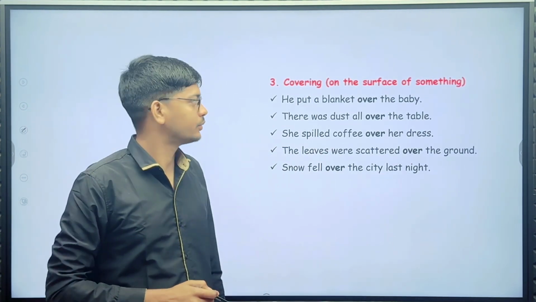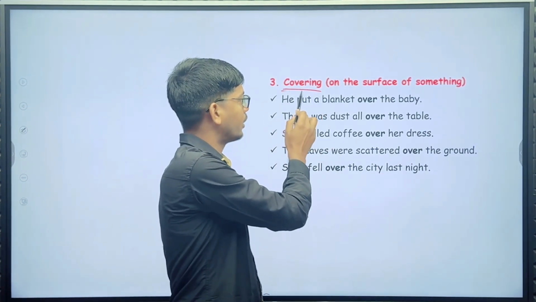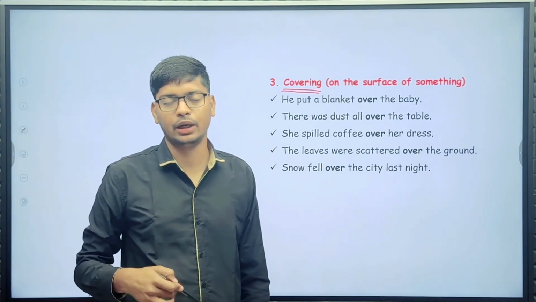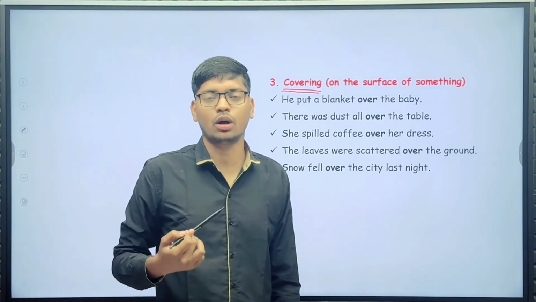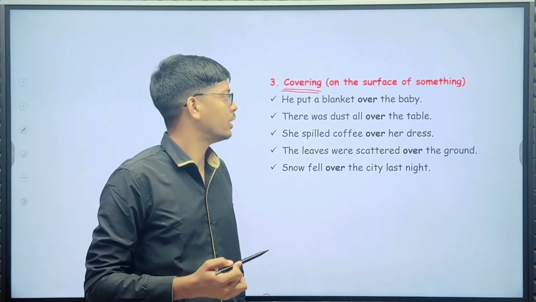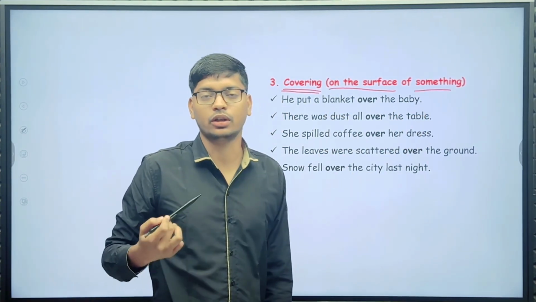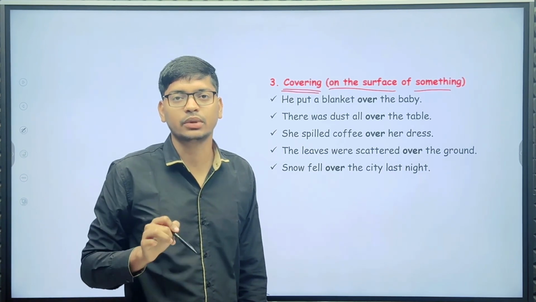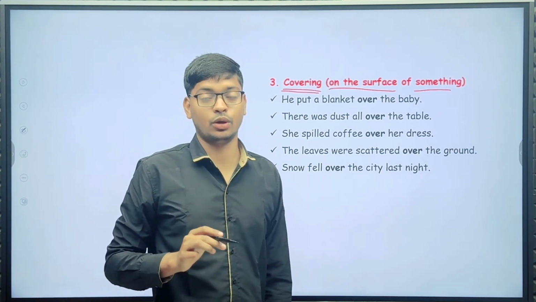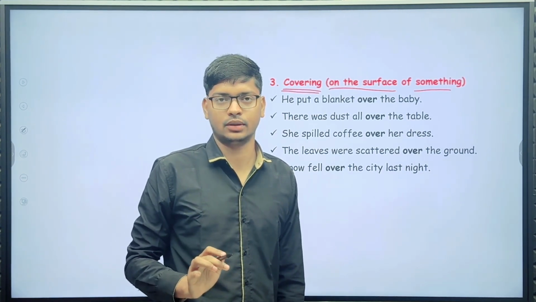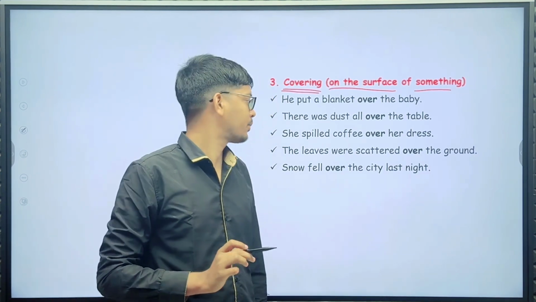The next use is covering. Whenever you want to cover something, in the sense of the surface of something, you have to use over. Let's see an example.